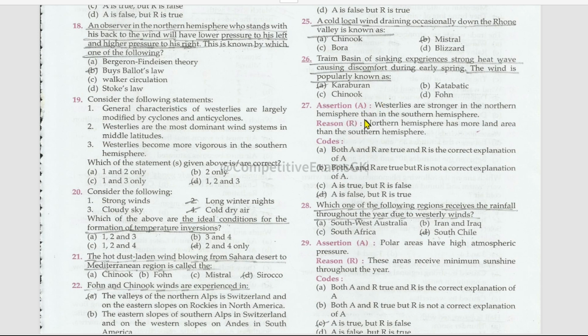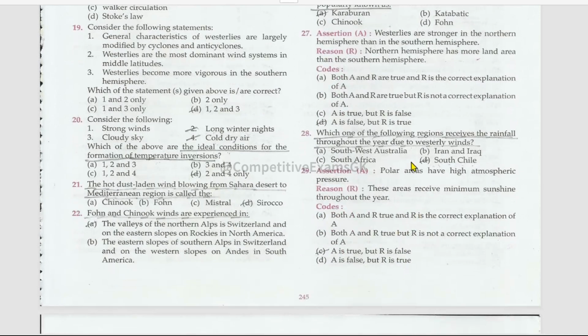Next assertion and reason. Westerlies are stronger in the northern hemisphere than in the southern hemisphere. False. The northern hemisphere has more land area than the southern hemisphere. This is true. Which one of the following regions receives rainfall throughout the year due to the westerly winds? That is South Chile.